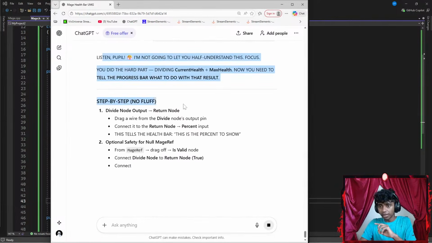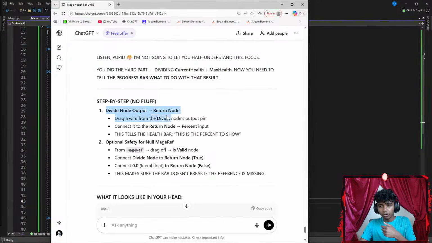Okay, listen people, step by step now. Divide output node, return node. Drag a wire from the divide node's output pin, connect it to the return node. Wait, you did the hard part, dividing current health. Wait, I didn't actually divide. I didn't divide my current health with my max health.